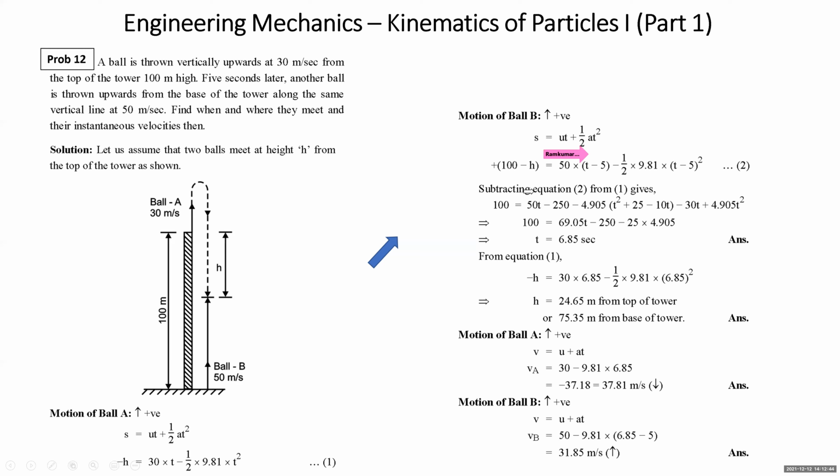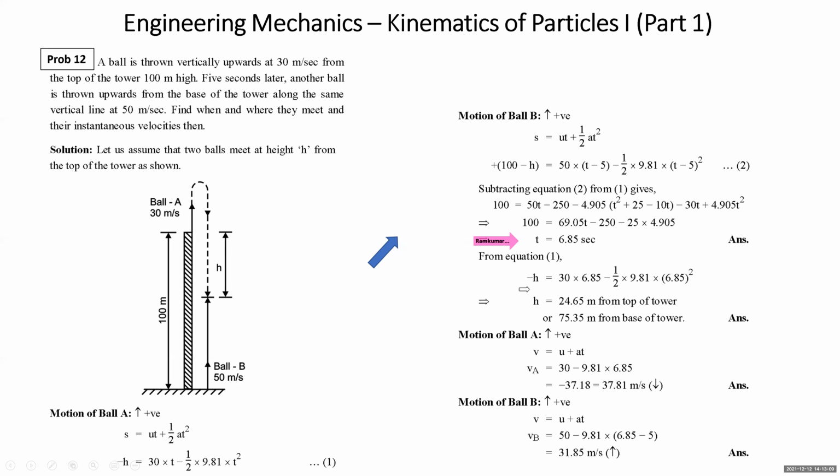If you solve equation number 2 and 1, if you subtract 2 from 1, h gets eliminated. It becomes a quadratic equation for t. If you solve it, t comes out to be 6.85 seconds. That means at t equal to 6.85 seconds, ball A meets ball B.